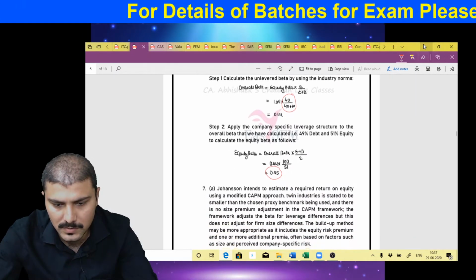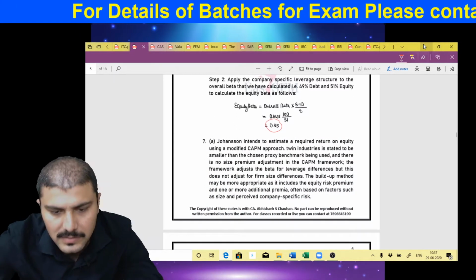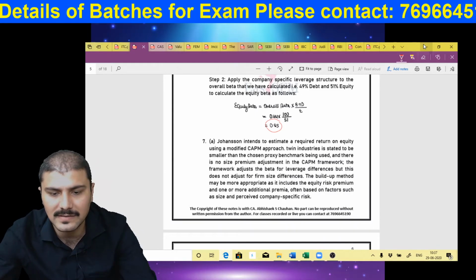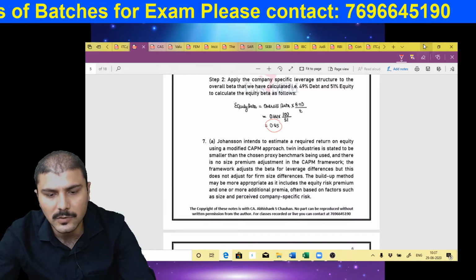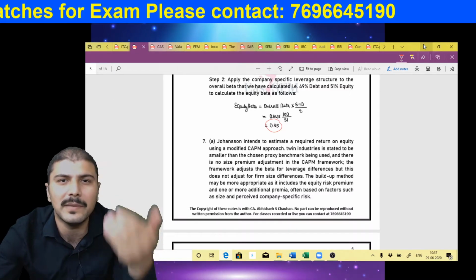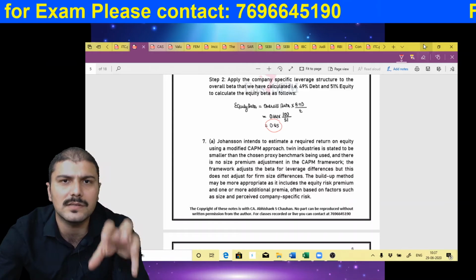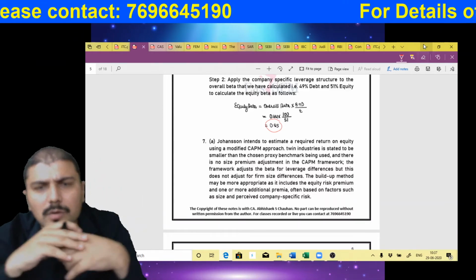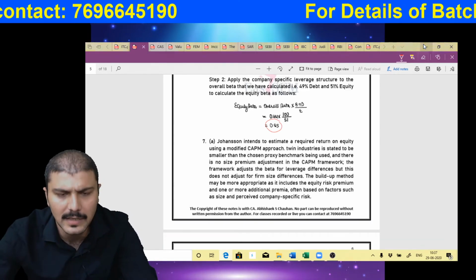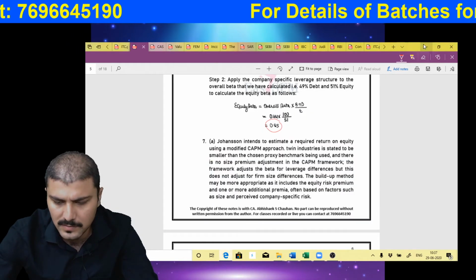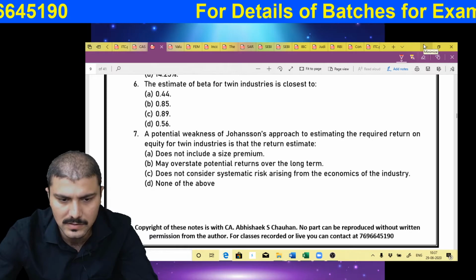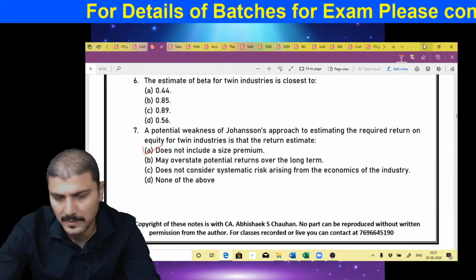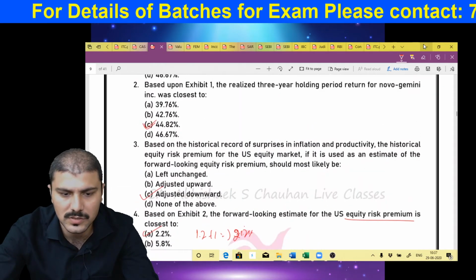The correct answer given here is that Johnson's intent is to estimate the required rate of return on equity by the modified CAPM approach, and the twin industries is given in the beta paragraph. The information is given that twin industries has smaller or larger operations than the other entities, so we must include the size premium in that. We have not included the same, that is why this answer comes, as it does not include any size premium. So with this, the 6 questions are done.